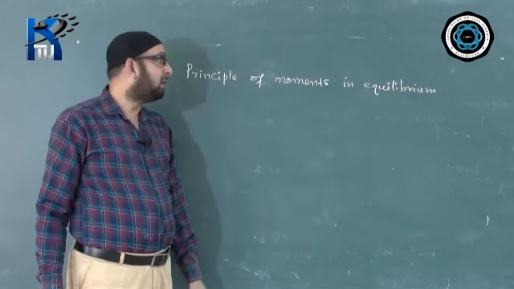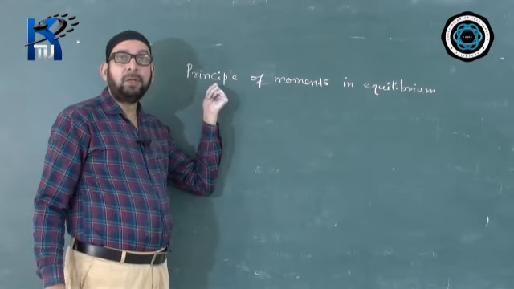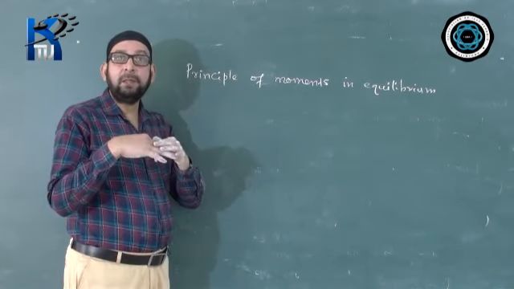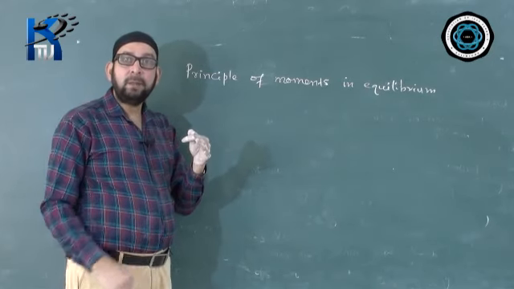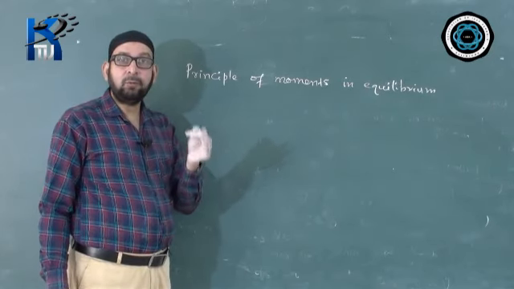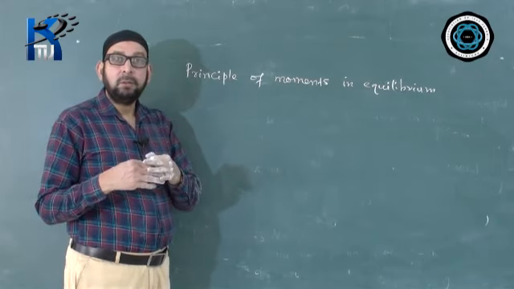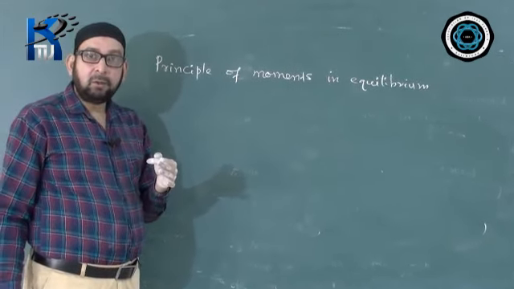In other words, we can say the body will be in static equilibrium, or in equilibrium, when the total clockwise moment on the body is equal to the total anti-clockwise moment.